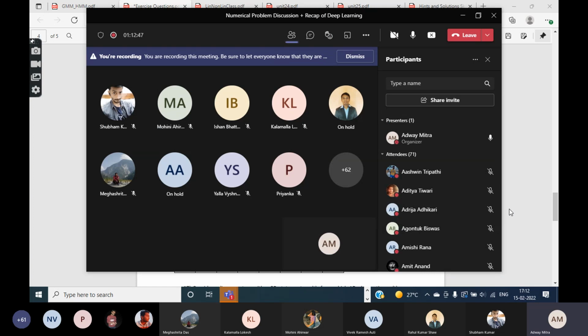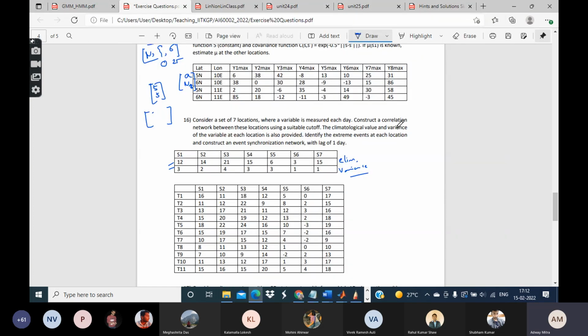Ishan Bhattacharya, tell me. In case of a correlation network, what are the nodes and what are the edges? Ishan Bhattacharya, are you there?